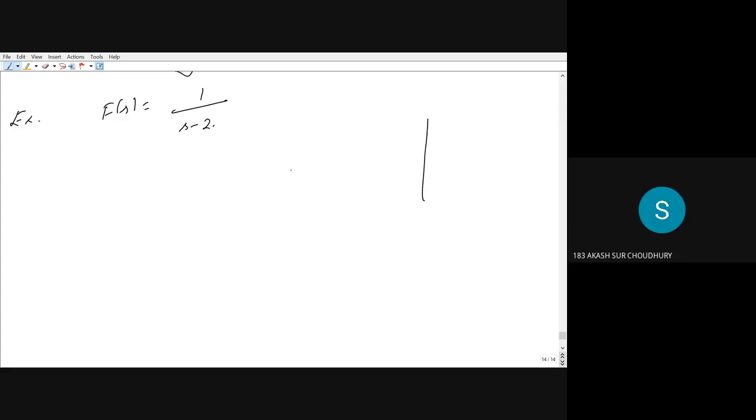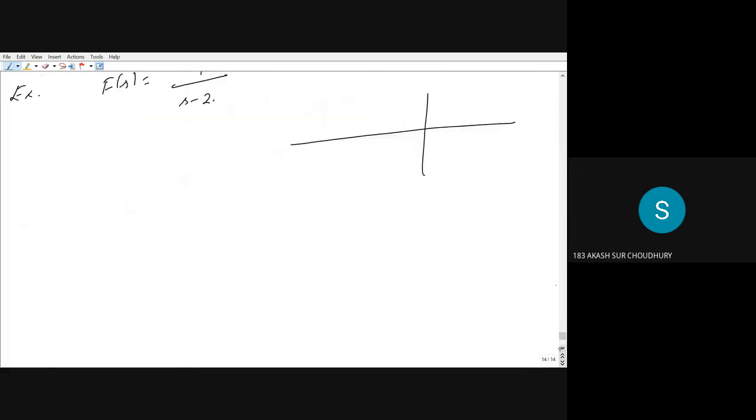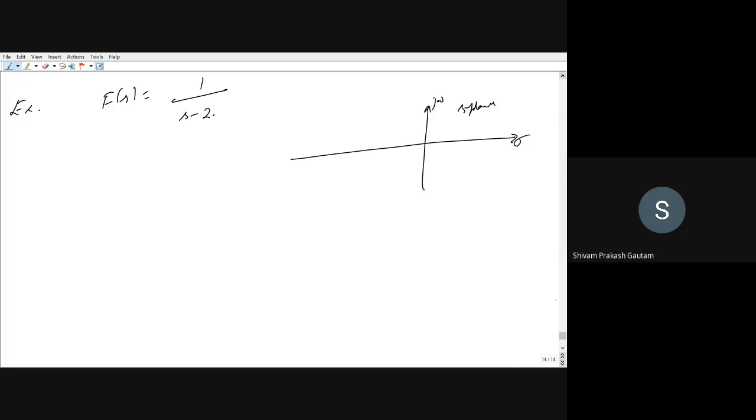If this is our s plane, with sigma and j omega axes, you can calculate the poles by putting the denominator equal to 0. So s - 2 = 0, which gives us s = +2.